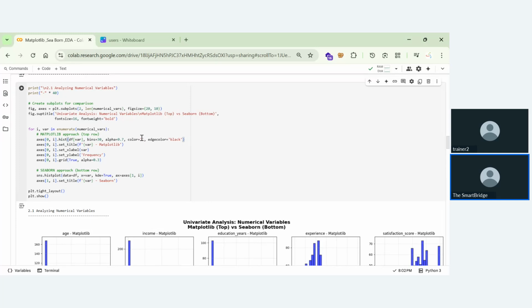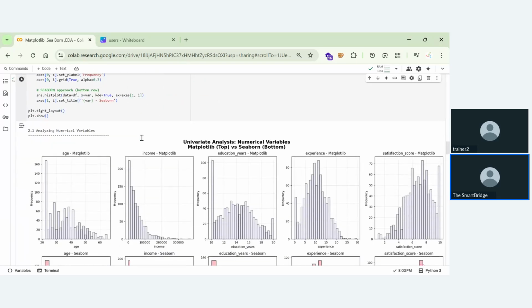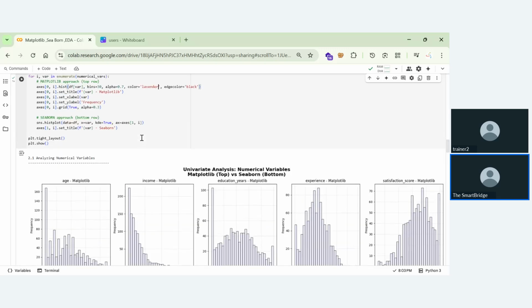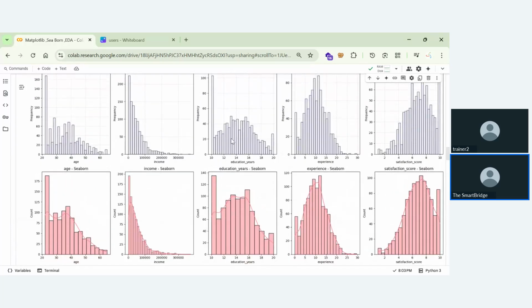So if I declare the color as lavender, let's see if it takes lavender. Okay, now it's taking the color as lavender. Whatever color you give, it will take. It's a great way to get the overall shape also. But in Seaborn, you're seeing the aesthetics here. If you look at these two, it looks like some old formatted way, but this one has some line chart also, showing how the bars move across the timeline over years. So this is the main difference between Seaborn and Matplotlib.